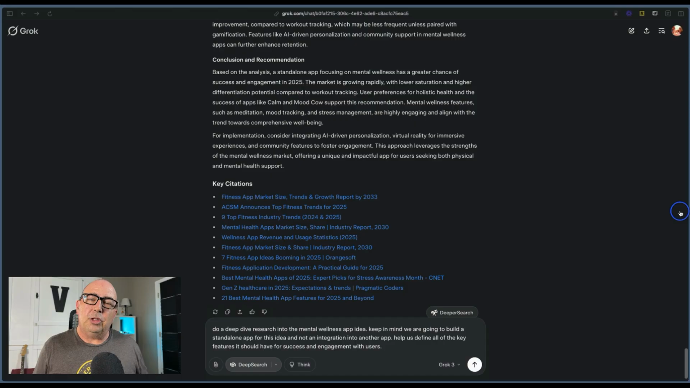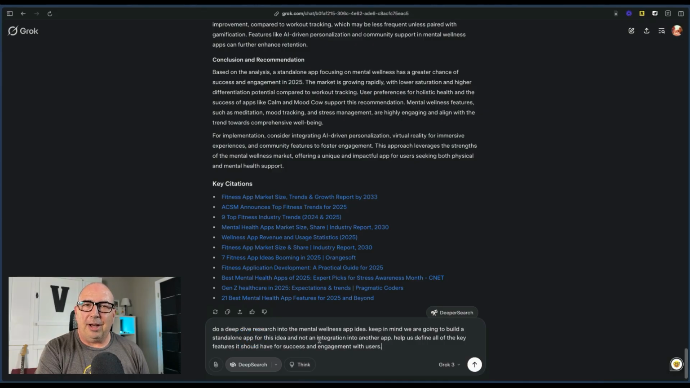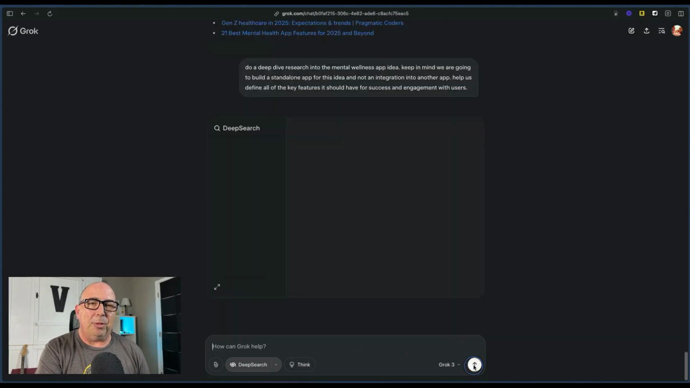So the next step in our process before we even get to building the app is taking that information, now that we've picked the specific app, and asking Grok to do even more deep research into the features that go with this app. And because Grok's getting a little confused about this integration piece, I did call out to keep in mind that we are talking standalone app for this and not an integration, so that it understands that and returns information that's valuable to us.